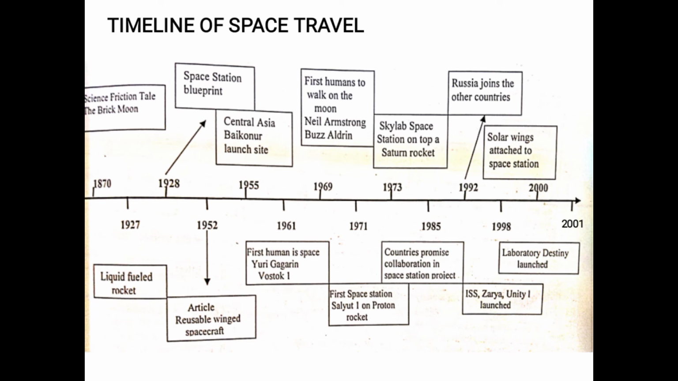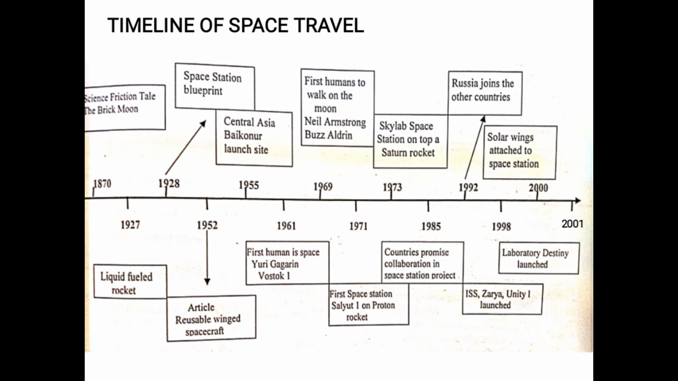For example, previously the events were listed in the form of complete sentences, but now the events cannot be listed in the form of complete sentences in the boxes. So you will just write the important words which give us a hint about the event. For example, in 1870, the science fiction tale The Brick Moon was published. So if we just write the name of the fiction or the magazine, it is enough to give an idea.